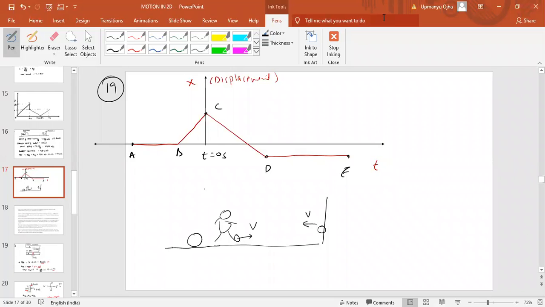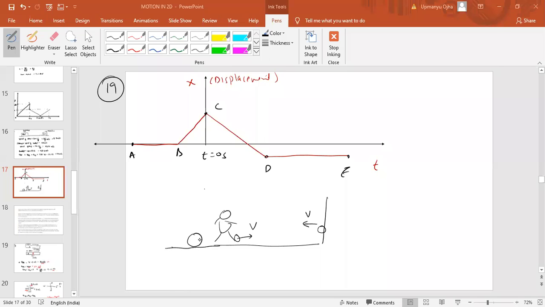That is the condition here, that we hit the ball from a certain position with velocity v. So from a to b the ball was at rest. Then a person came, he kicked the ball with the speed v on the right side. So you can see the velocity is increasing on the positive side. Then at point c it hits the wall and rebounds back, with velocity constant on the negative side, and at point d it stops. That is the practical condition of this situation here.